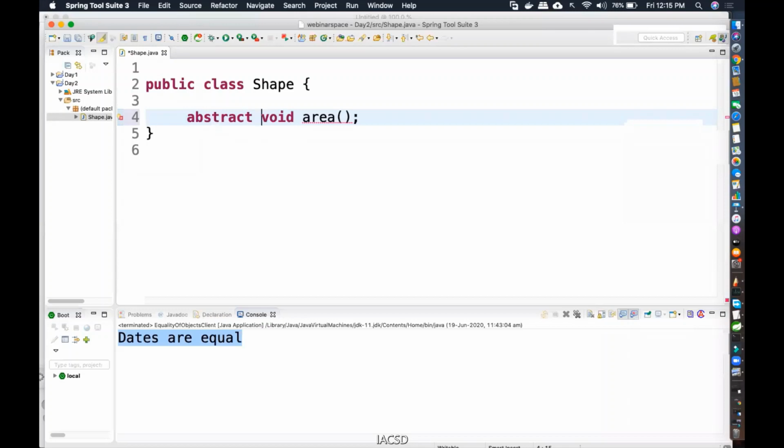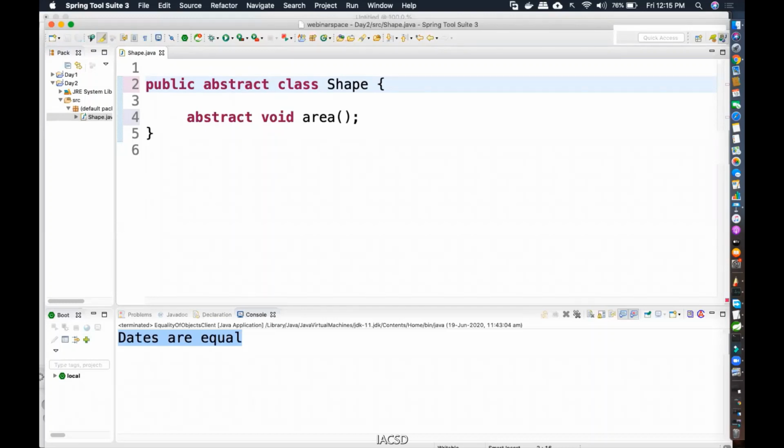Abstract method. So I have to keep this method as abstract. Now you see, a class which is having at least one abstract method, what should that class be? Abstract class. Are you understanding? Now all the errors are gone. A method that is only declared is what is known as an abstract method. A class which has at least one abstract method is what is known as an abstract class.